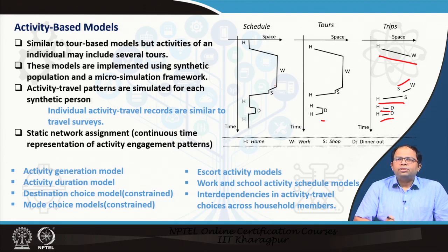So, for each individual we need to understand what kind of family structure he belongs to, and then we need to determine his schedule for the entire day based on observed values from travel diaries of these individuals, what they have done, and then we can understand that this kind of individual belonging to this kind of socioeconomic background, having this kind of family structure, usually undertakes this kind of decisions, and that would be for each stage, like does he have a child or not.